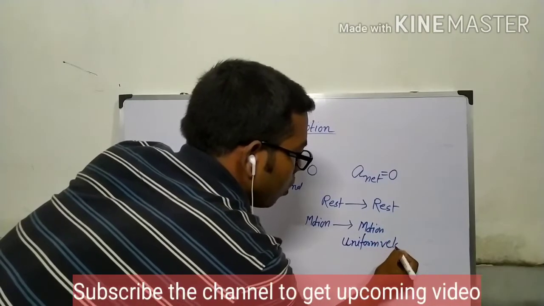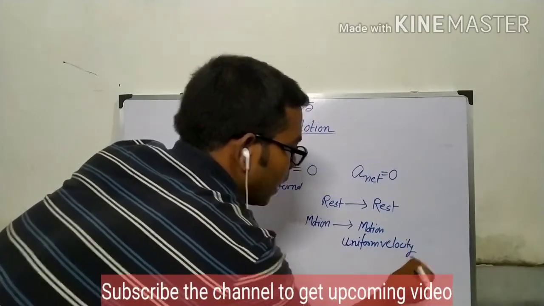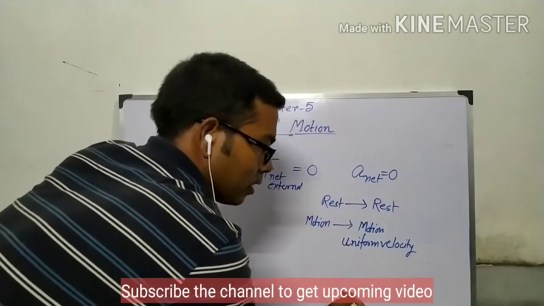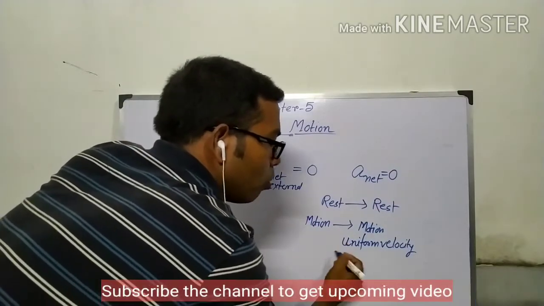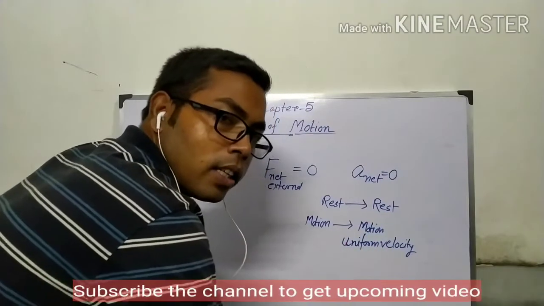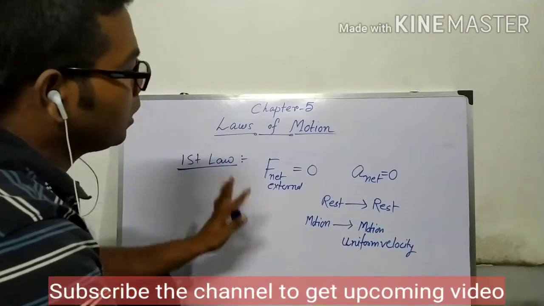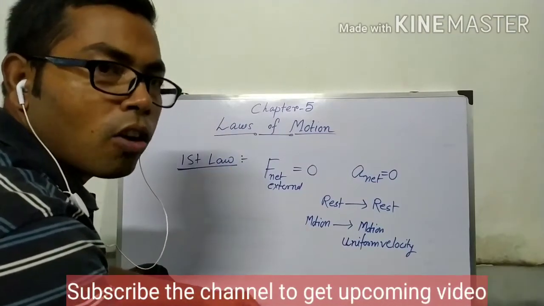Uniform velocity means the speed and the direction must be the same, that is, it will move in a straight line. So this is the first law. This law is also known as the law of inertia.